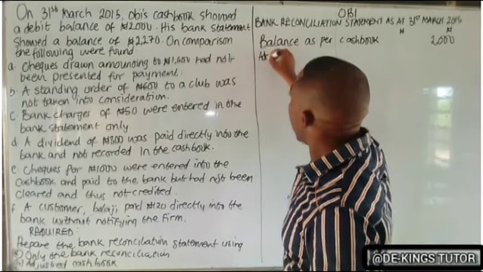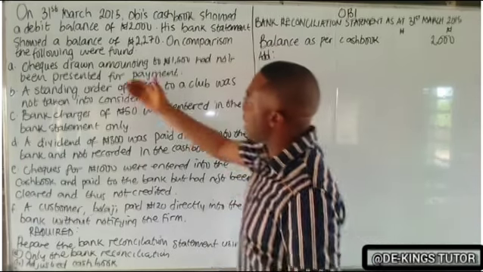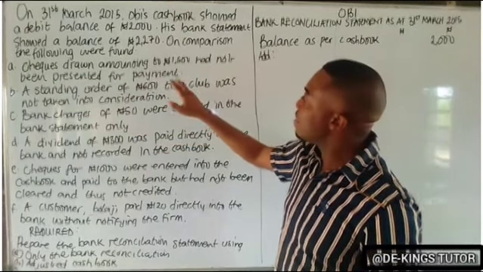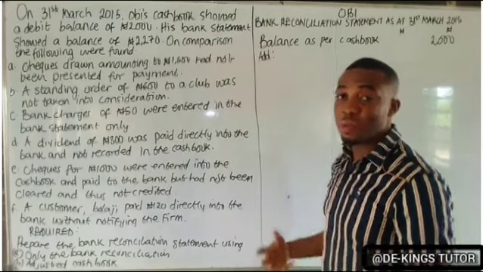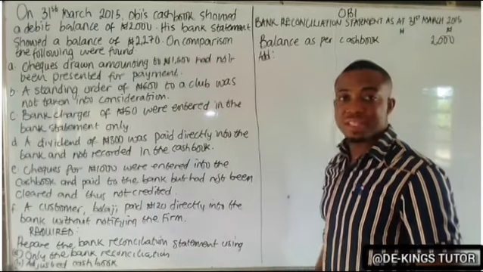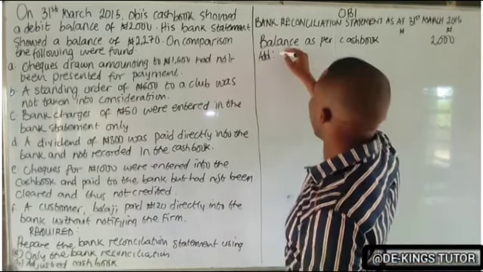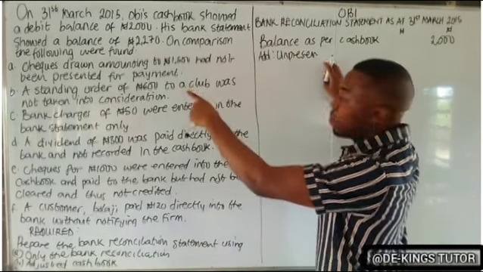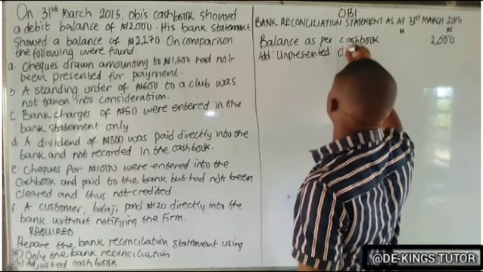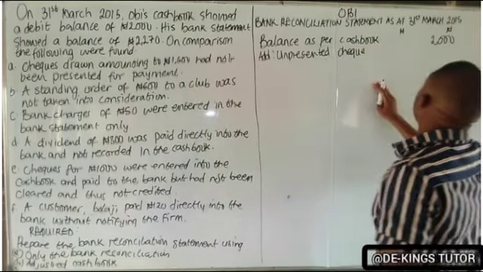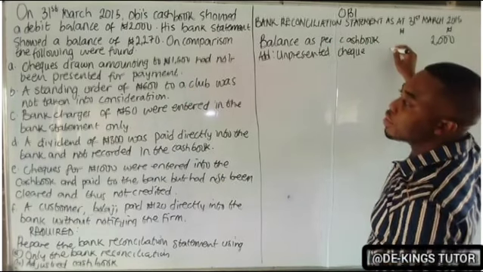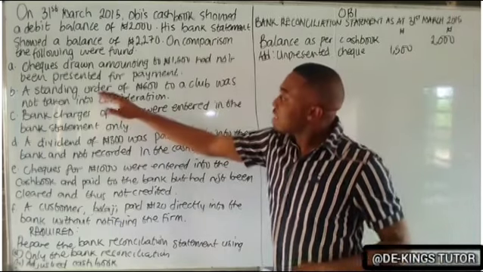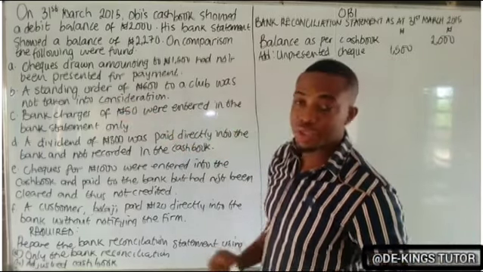Now move to add. The first item is checks drawn amounting to 1,500 that had not been presented for payment. It means they paid this money, but it had not been presented by the time they received the bank statement. So we have to add unpresented check. Whenever you hear a check has not been presented, it means unpresented check. So we have unpresented check, 1,500.